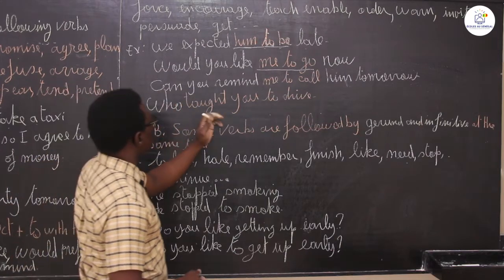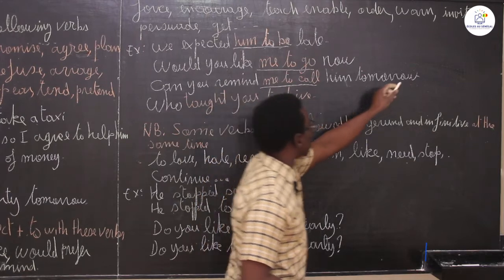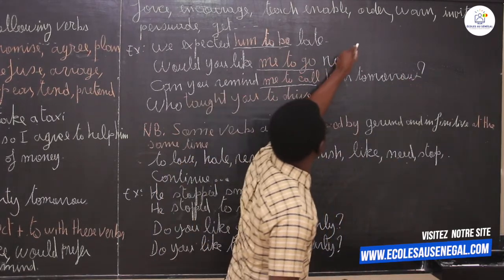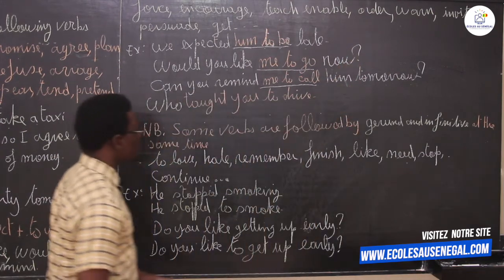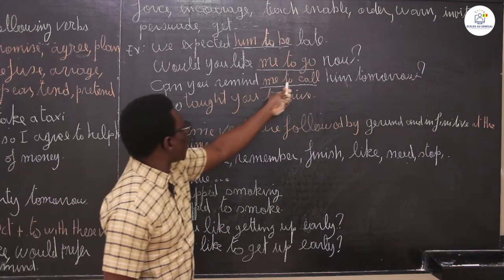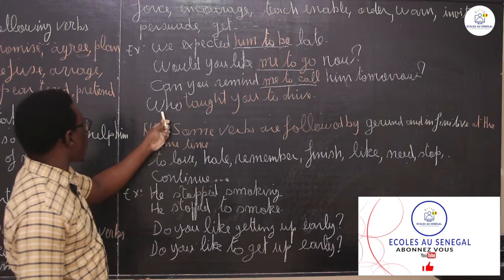Can you remind me to call him? Of course. Can you remind me to call him? You see, me to call him, object plus infinitive with to.